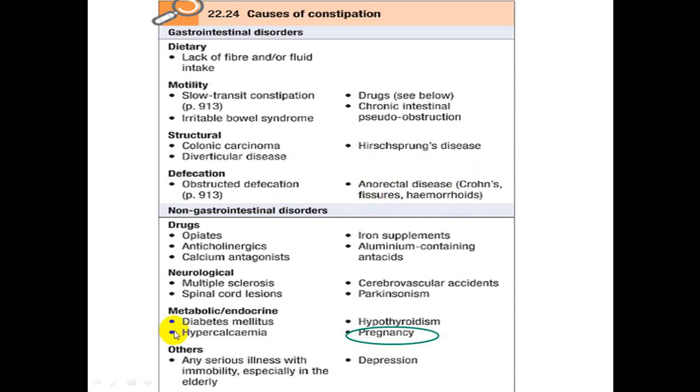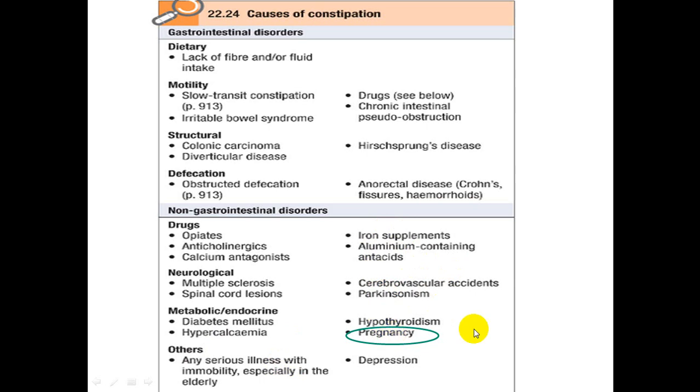Non-GIT causes of constipation: drugs such as opioids (morphine, pethidine), anticholinergics (antispasmodics, atropine), and calcium antagonists. Neurological causes: multiple sclerosis, spinal cord compression. Metabolic: diabetes mellitus, hypercalcemia. Others: any serious illness with immobility, iron supplements, aluminium-containing antacids, CVA, Parkinson's disease, hypothyroidism, and pregnancy.